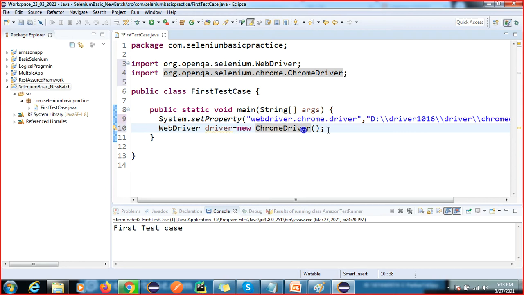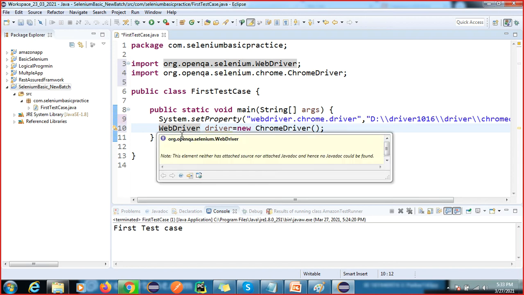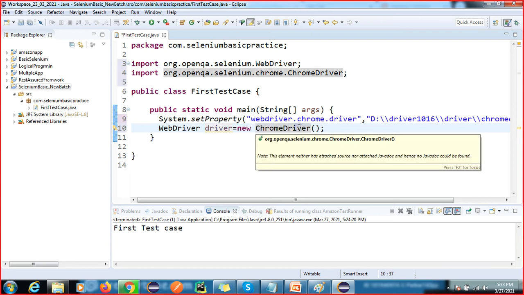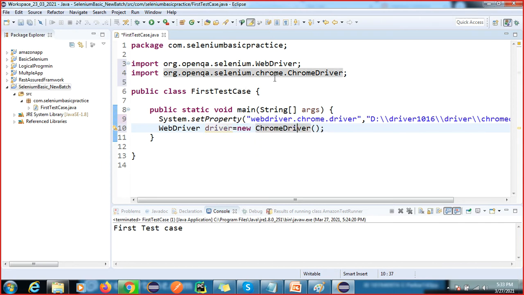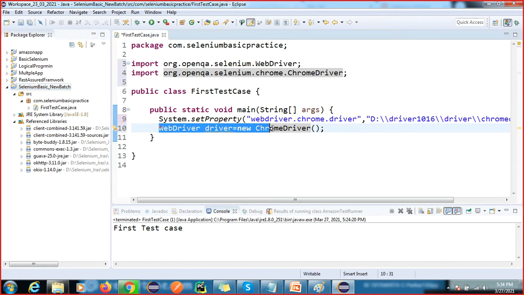WebDriver is your interface, which is available in org.openqa.selenium.WebDriver. Driver is your reference variable, and ChromeDriver is the implementation class. This is coming from whatever jar you have imported. All the libraries we have, and we will use this.